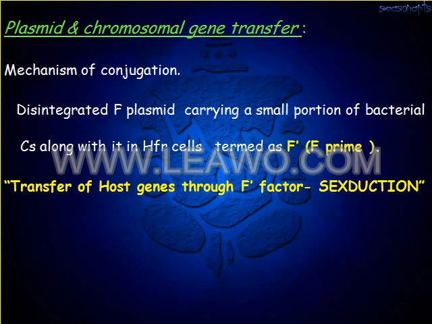The transfer of host genes through this F factor is known as sexduction. The F factor is nothing but a plasmid. The plasmid having a portion of the bacterial gene is called an F prime cell. The process of transmission of both plasmid and chromosome from one bacteria to another takes place by means of conjugation, and this process is known as sexduction.